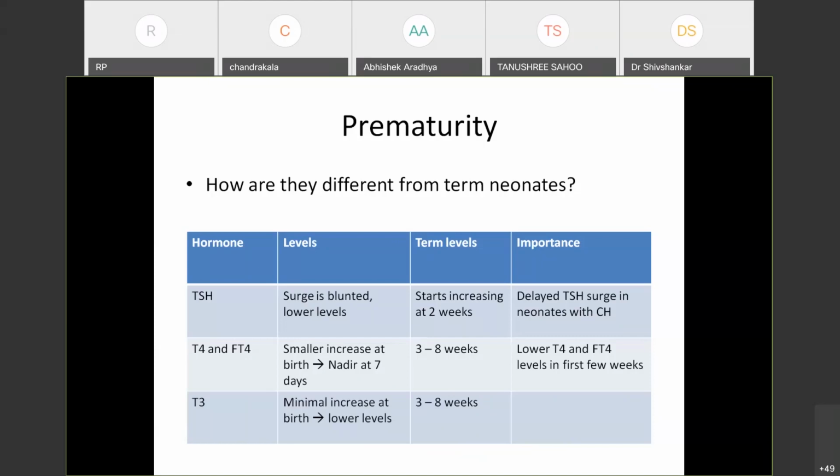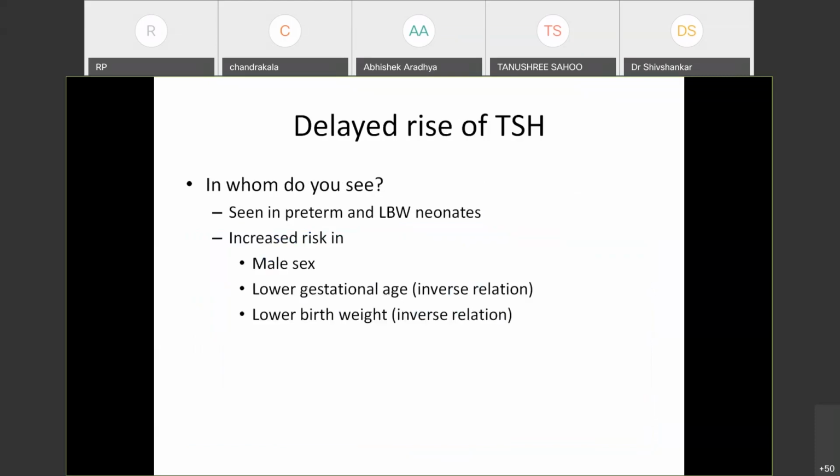So this delayed rise, the risk increases with decreasing gestational age and decreasing birth weight. Like it is more common in ELBW than VLBW than LBW. So the smaller the child, the higher the incidence of delayed rise of TSH, and it can actually happen later also. Because in a LBW, it may happen at 2 to 4 weeks, but in an ELBW, it may even happen at 6 to 10 weeks. So the gestation is very important to consider when we are screening for delayed TSH rise, especially till what time you have to continue screening. And similarly, it is with the lower birth weight.